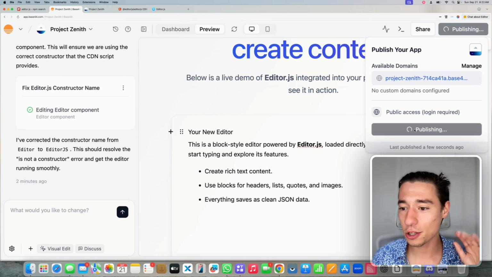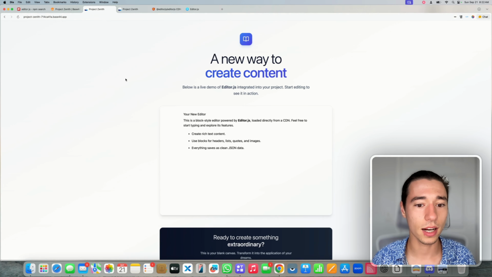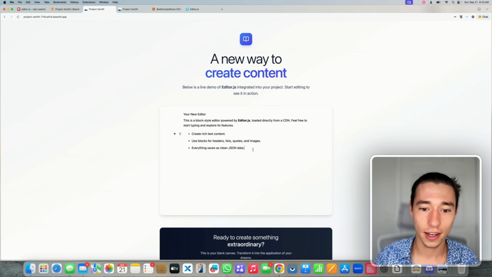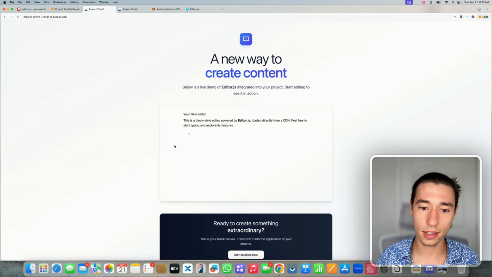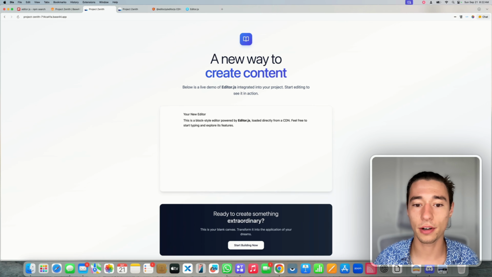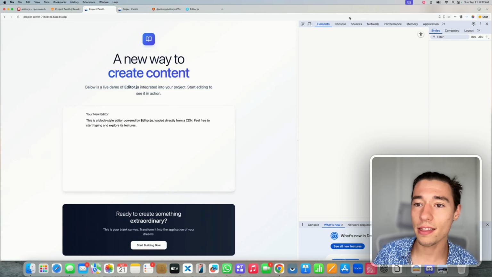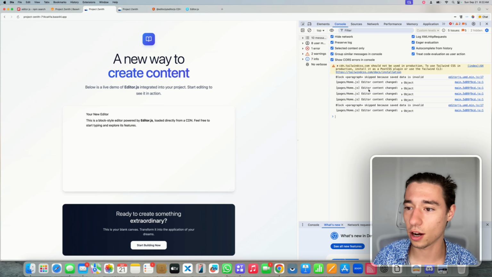But let's publish the application. And let's see, now we have editor.js. I got my Notion-like editor, and I can go in here and I can edit stuff. Now, it does reload the whole thing whenever I'm typing stuff. That shouldn't happen. So let's actually see why this is happening. Do we get something in the console?